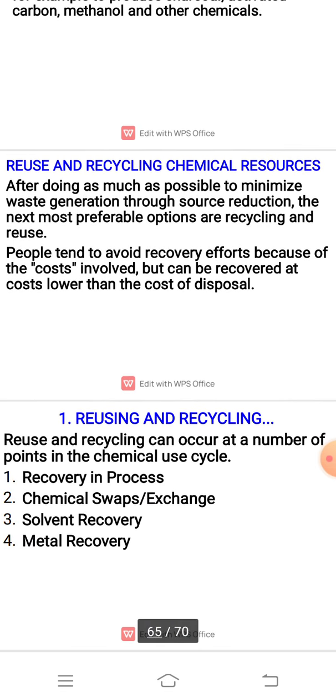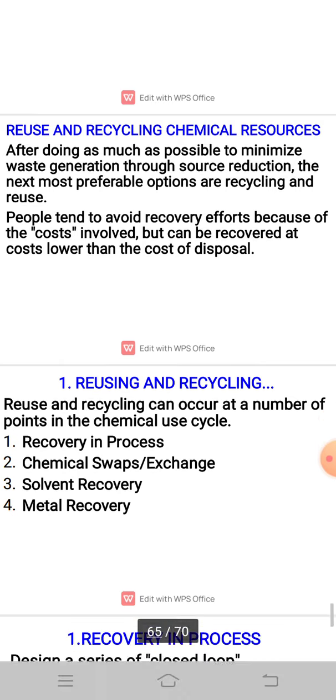The next point is reuse and recycling of chemical resources. After doing as much as possible to minimize waste generation through source reduction, the next most preferable options are recycling and reuse. People tend to avoid recovery efforts because of the cost involved, but chemicals can often be recovered at a cost lower than the cost of disposal.